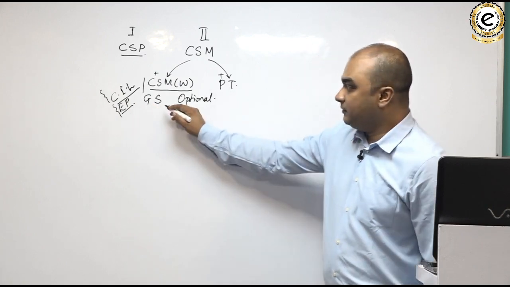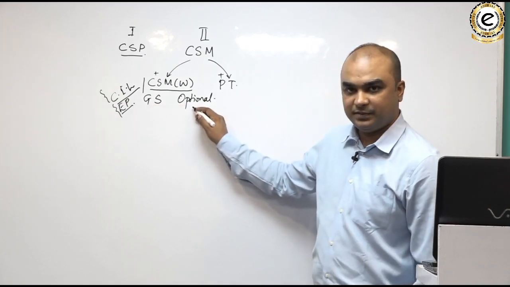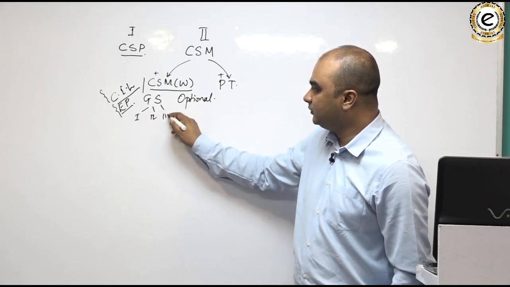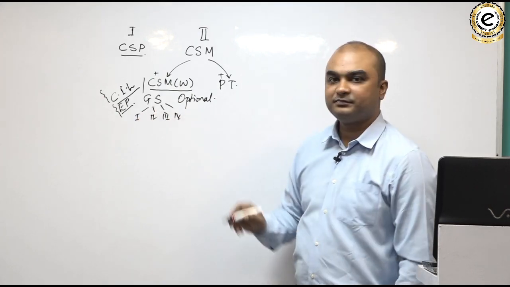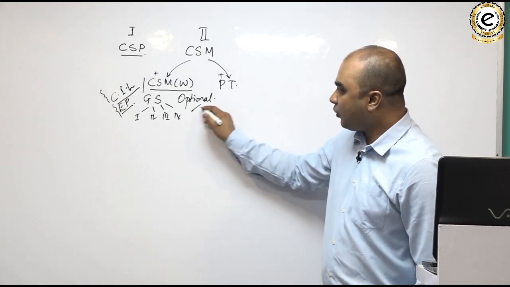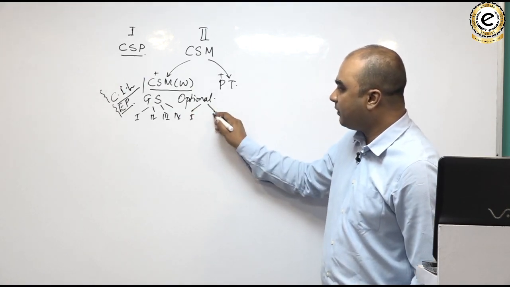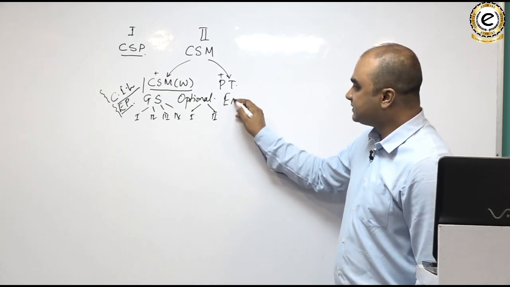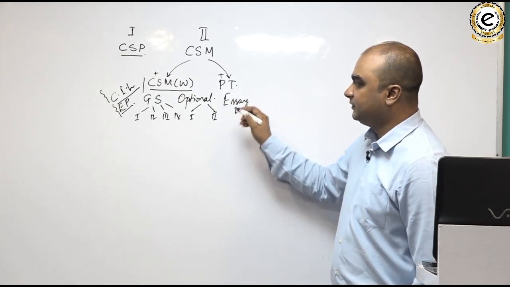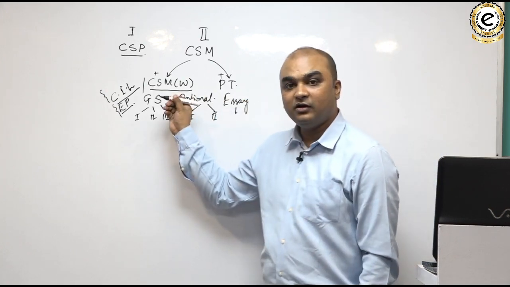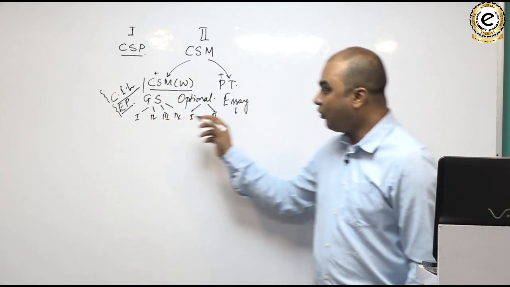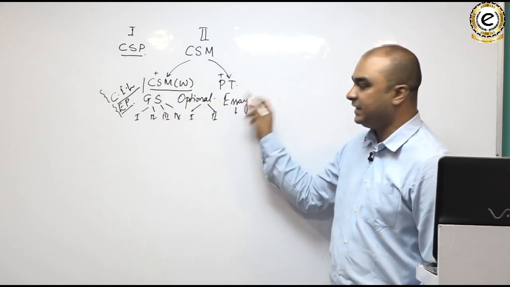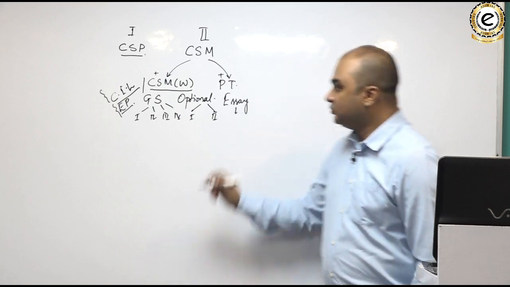But the marks that you obtain in your GS papers, which have 4 parts, GS 1, 2, 3 and 4, plus what you get in your optional paper, which is divided into 2 parts, optional paper 1 and paper 2, plus the marks that you get in your essay paper, determine your merit. And on the basis of the marks that you have got in GS, optional and essay, you get a call